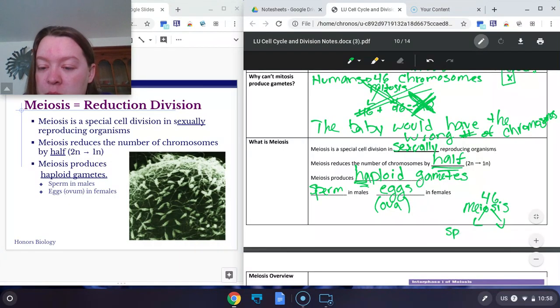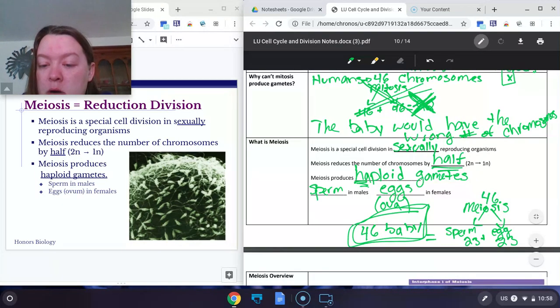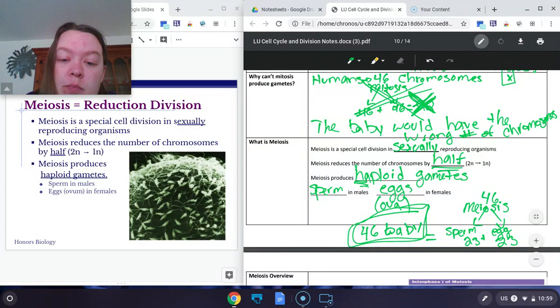We have a sperm with 23. We have an egg with 23. We add them up and we get 46 in the baby. And that is our magical number that works. Therefore, meiosis is going to be used to make sperm and egg.